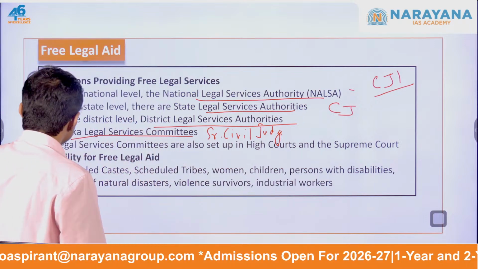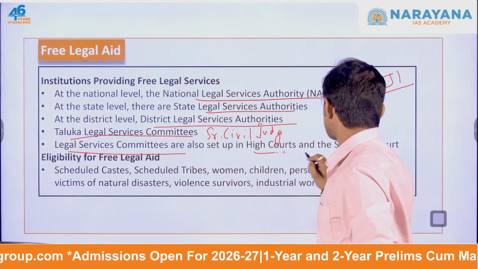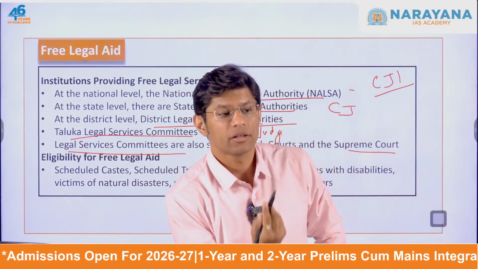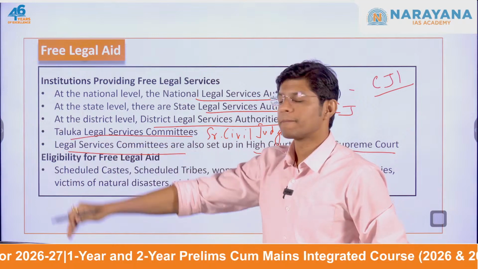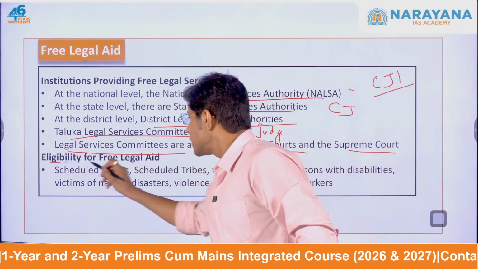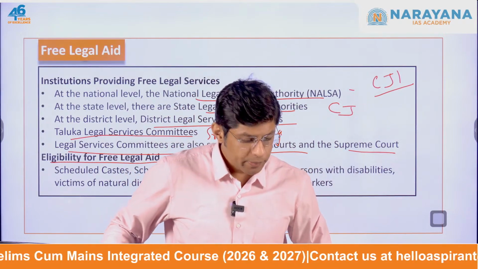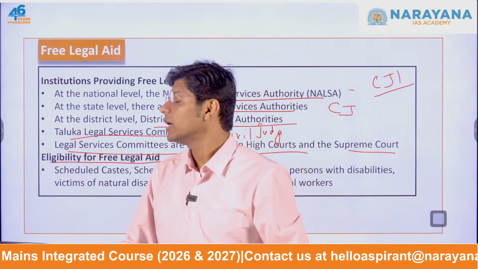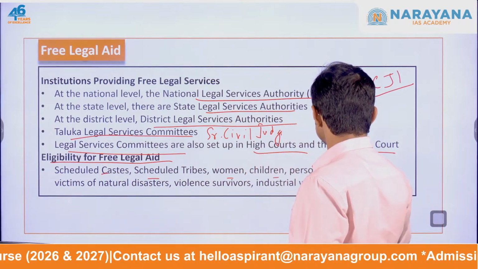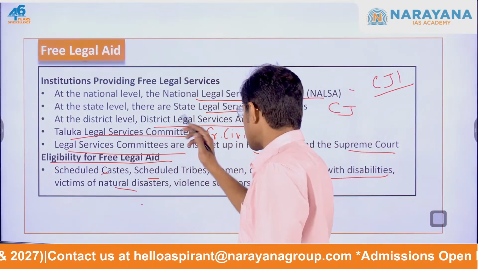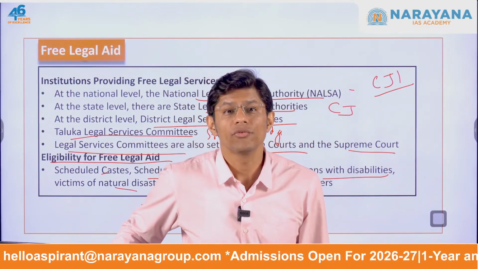Then, other than this, we also have the legal service committees. They are actually set up in the high courts and the Supreme Court, and the purpose is to provide assistance at that particular level. And what about the eligibility for free legal aid? Does each and everyone get help? No. So people who are eligible to get help under the Legal Service Authority are the SC, ST, women, children, persons with disabilities, victims of natural disasters, violence survivors, industrial workers. So these are the people who are eligible for free legal aid.